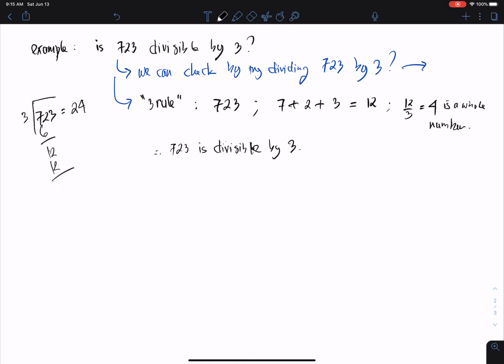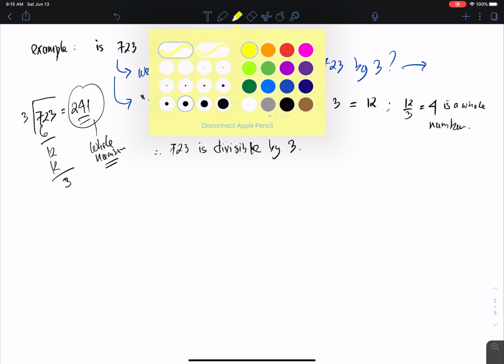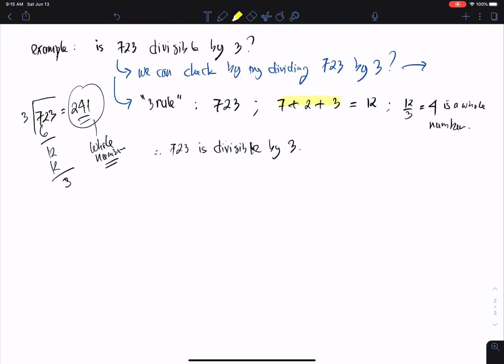For 12 we have 0, then 3, then we get 241, which is a whole number. So the conclusion that we made here is correct.